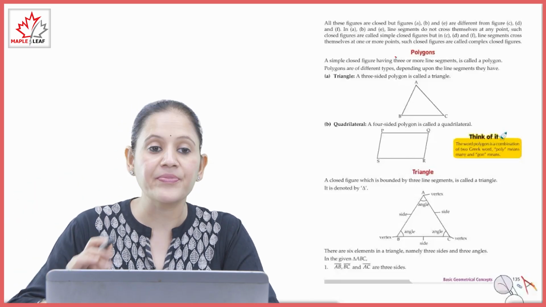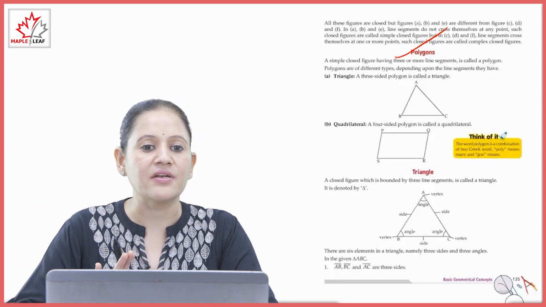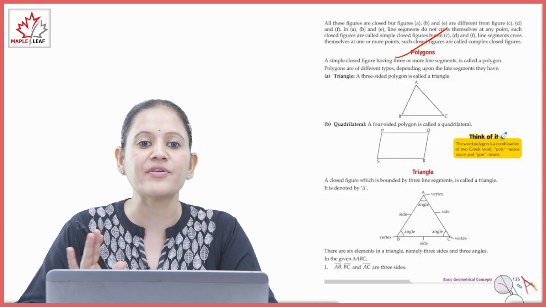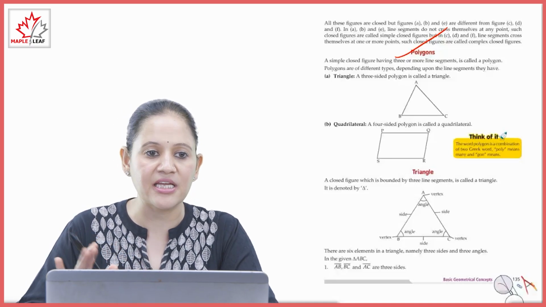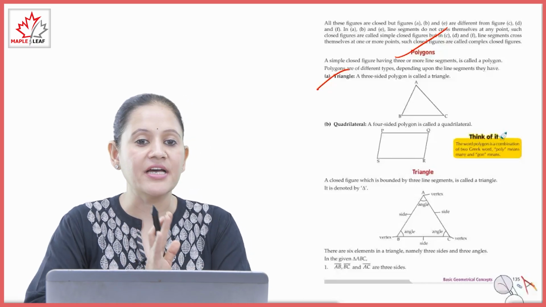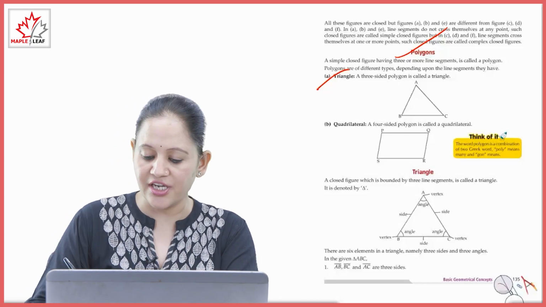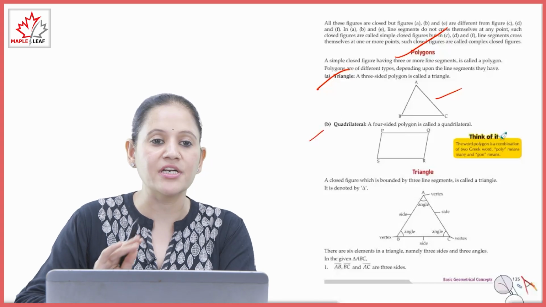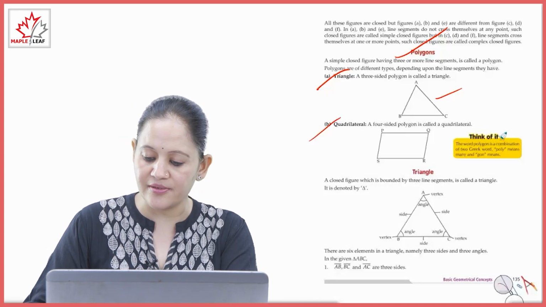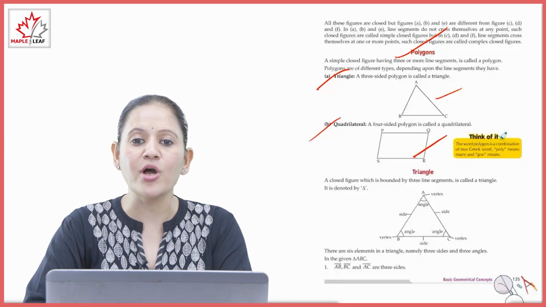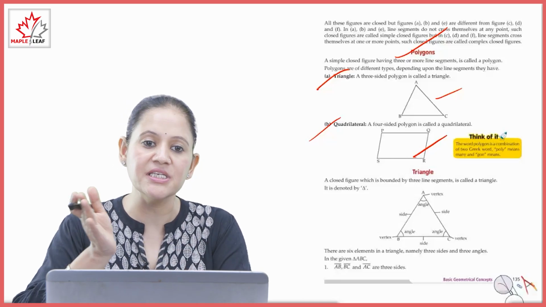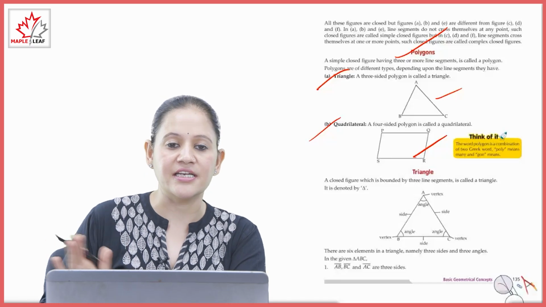Next is polygon. A simple closed figure having 3 or more line segments, that is called polygon. Polygons are of different types depending on the line segments they have. First is triangle. A 3-sided polygon is called the triangle. So this is triangle. Next is quadrilateral. Quad means 4. A 4-sided polygon, that is called quadrilateral. The word polygon is the combination of 2 Greek words. Poly means many and gon means sides.